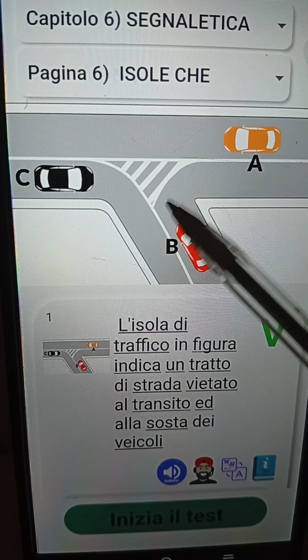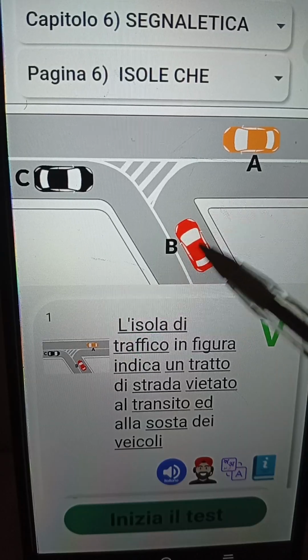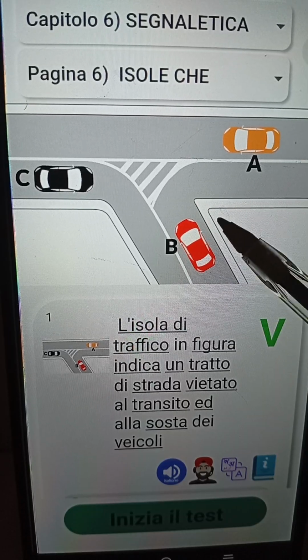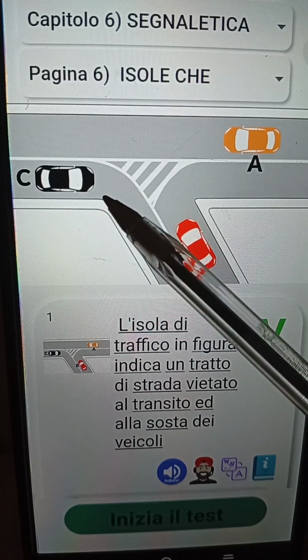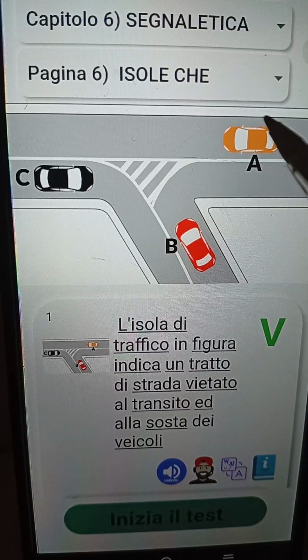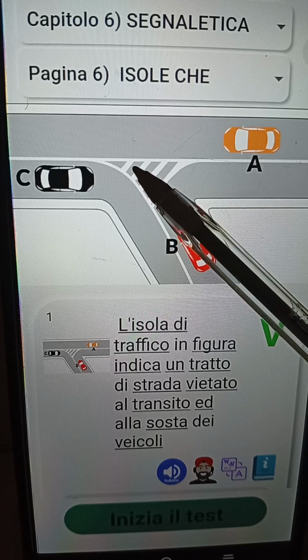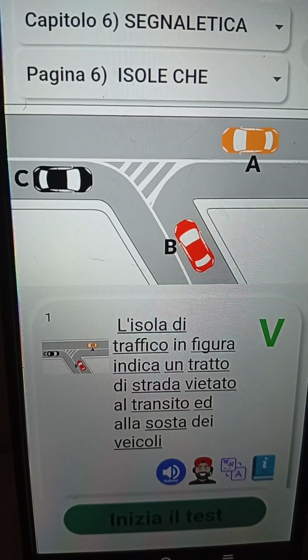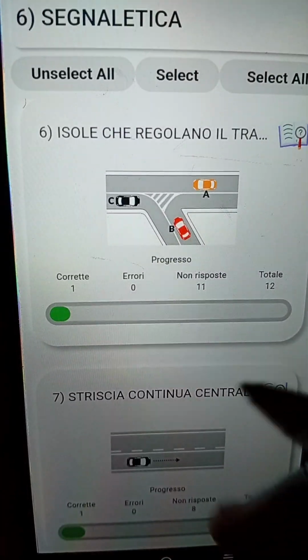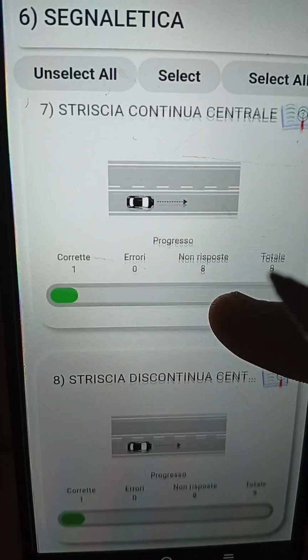Okay, now what am I trying to say? The only direction B can go to is to svoltare a destra. The only direction C can go to is to svoltare a destra. The only direction A can go to is andare diritto. Hai capito? Okay, let's go. Let's be very, very fast. Let's go to the next one.